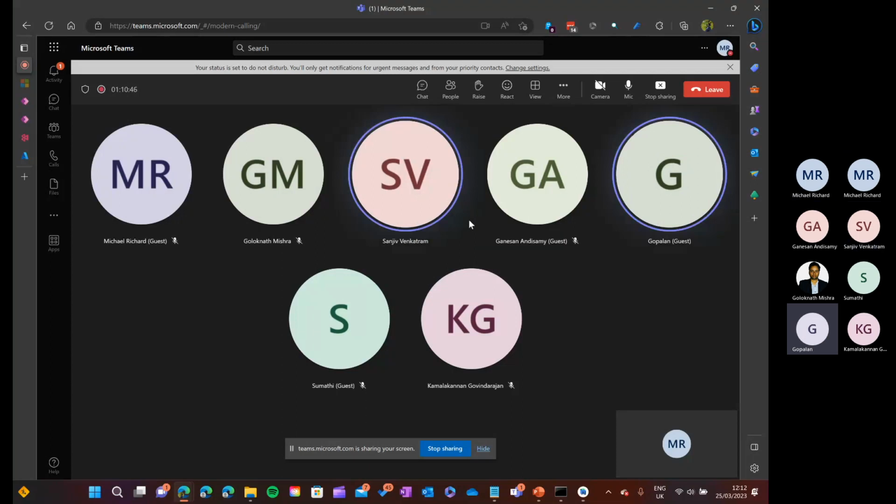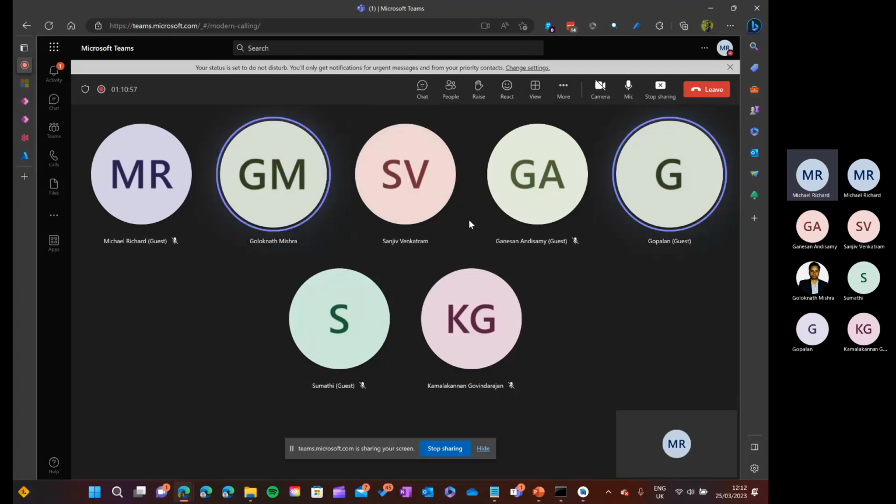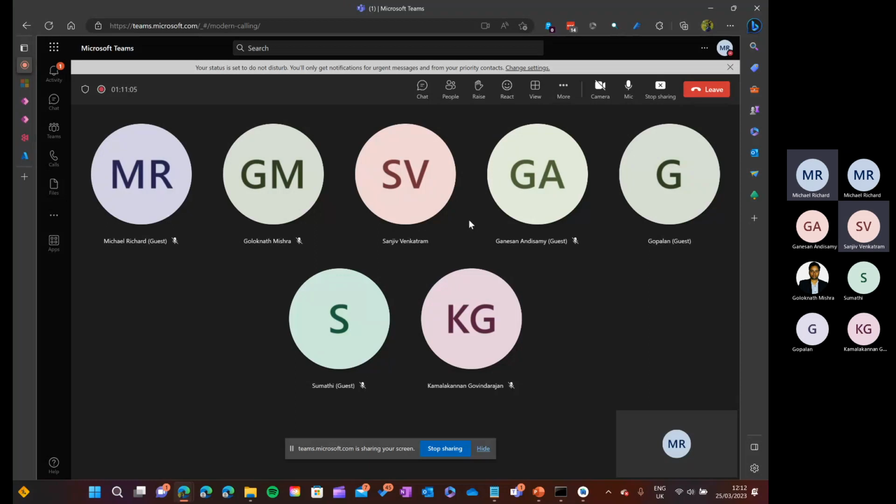Let's say they are already part of the organization, 1,000 people with E3 or E5 or whatever they have. They still can use it, right? You need to give them the Outlook login. The license is needed regardless of whether it's a guest user or someone already part of your organization. You need to give that license once again.